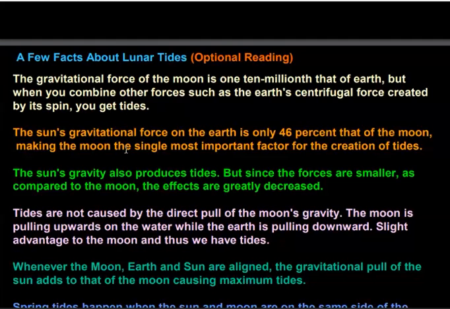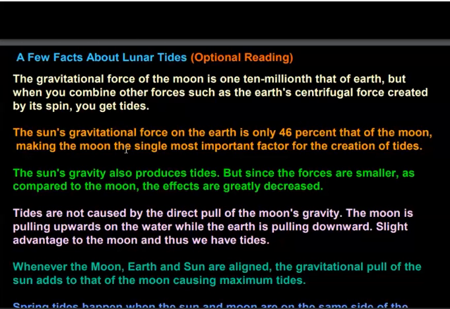Although the sun is hundreds of thousands of times more massive than our earth, it produces a weaker gravitational pull in comparison to the moon, because the moon is much closer to the center of the earth.